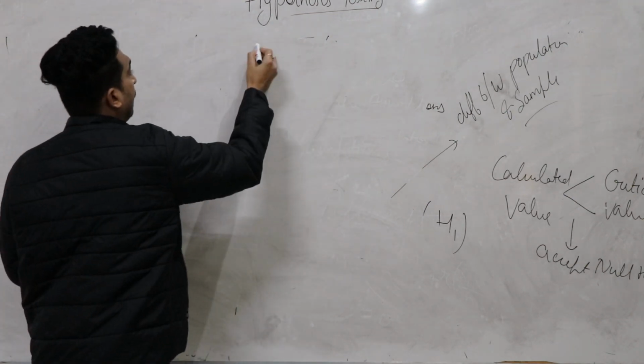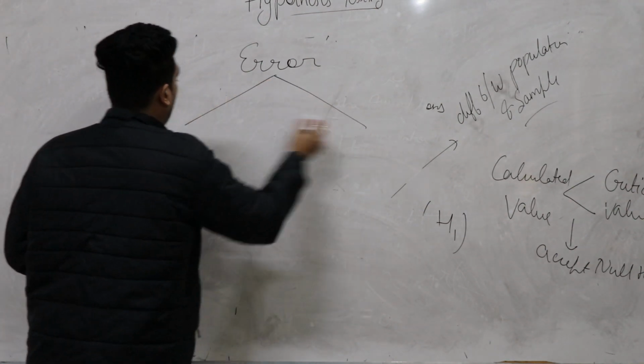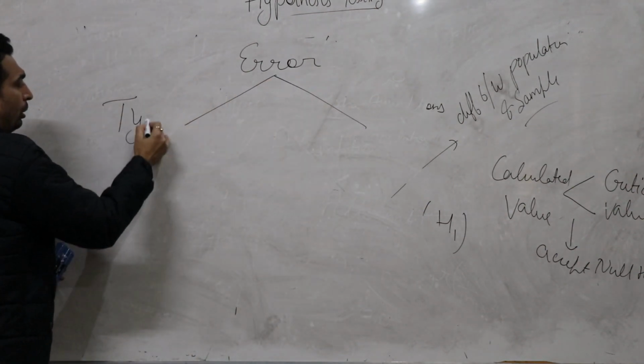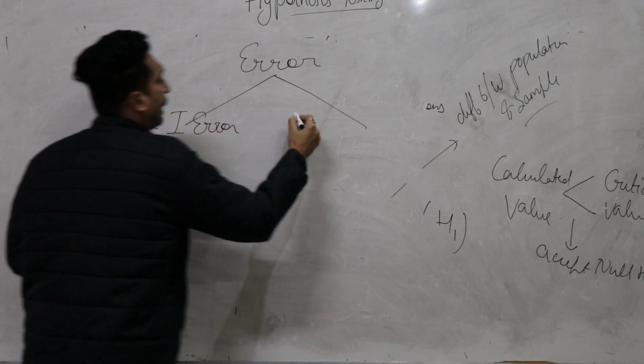errors. There are mainly two types of errors. One is type 1 error and type 2 error.